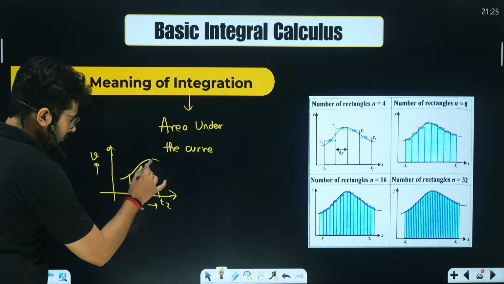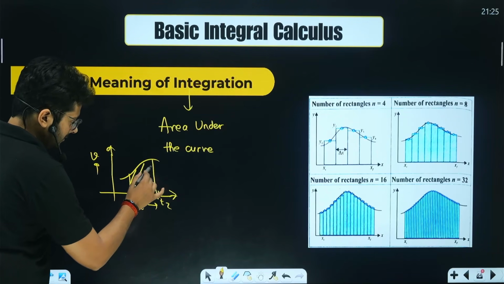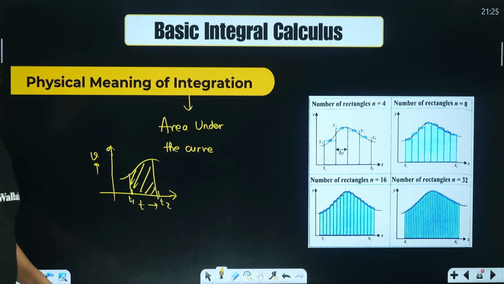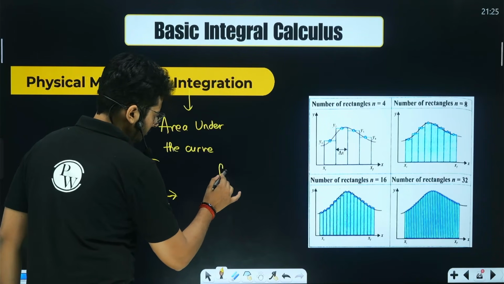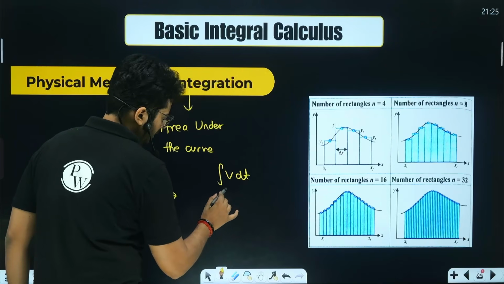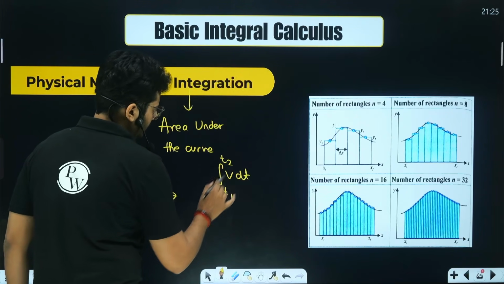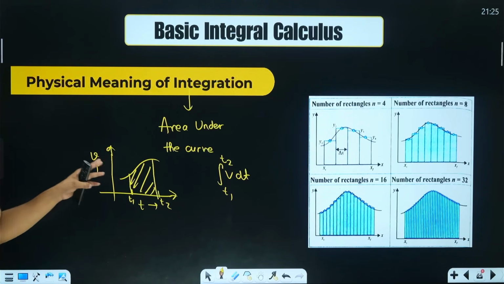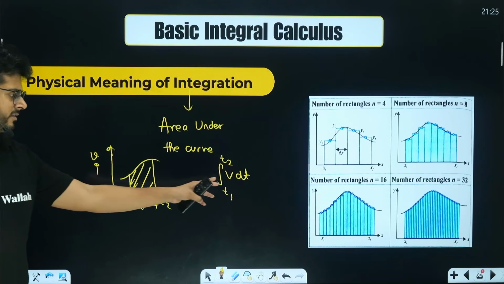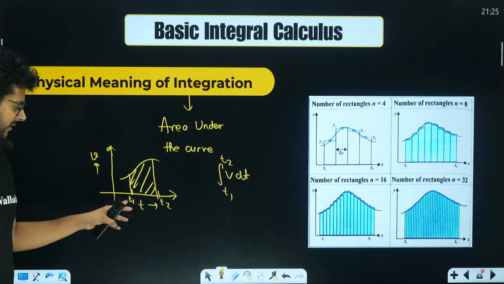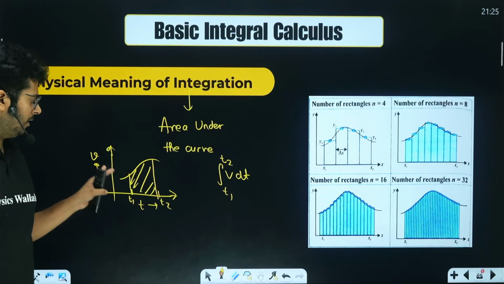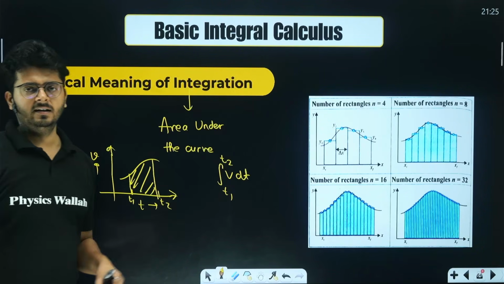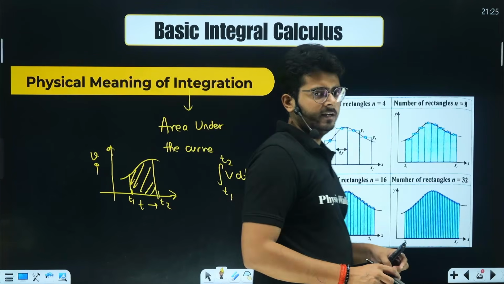From t1 to t2, if I take this area under the curve, how will I get that? So this is going to be integral of v dt from t1 to t2. This is the area under the curve. This is the Vt graph, right? So this is integral of v dt from t1 till t2. This is representing the area under the curve of the Vt graph.